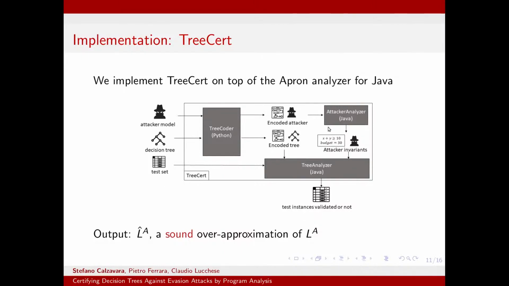We then analyze the attacker to come up with invariants which model the attacker behavior, and we feed the attacker invariants as well as the encoded tree to a new model called tree analyzer, which will tell us whether each instance which is fed to the decision trees is classified correctly or not. The output of our analysis is eventually an over-approximation of the loss under attack, and this over-approximation is sound because the abstract interpretation framework is a sound program analysis engine.